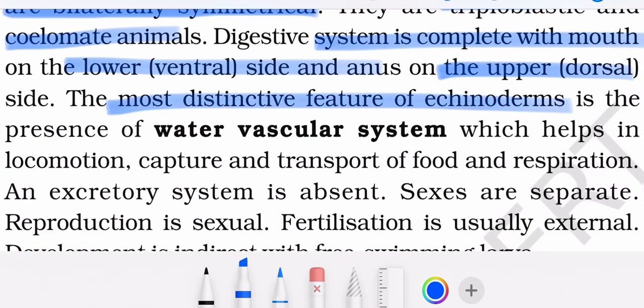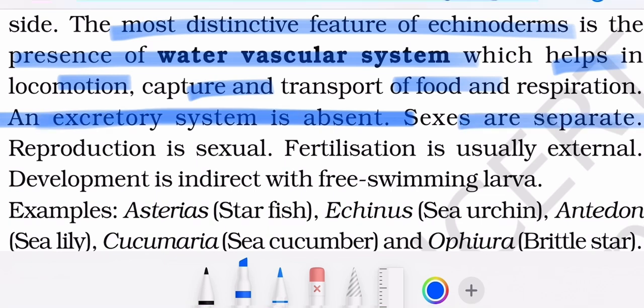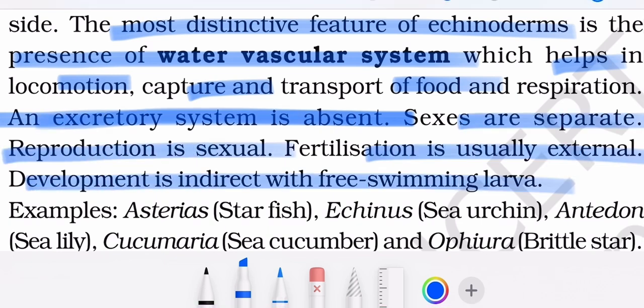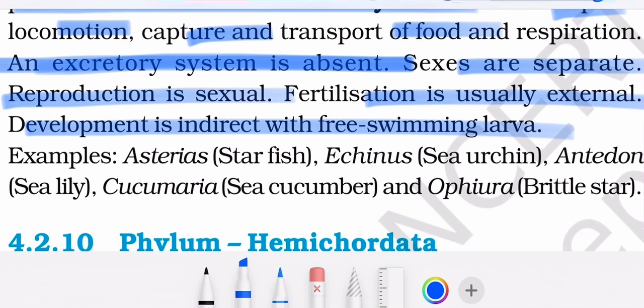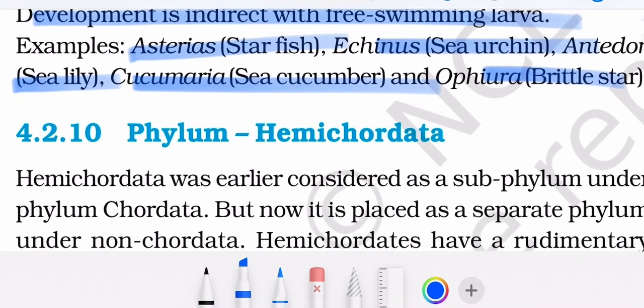The most distinctive feature of echinoderms is water vascular system, which helps in locomotion, capture, transport of food, respiration. Excretory system is absent. Sexes are separate. Reproduction is sexual. Fertilization is usually external. E for echinoderms, E for external. Development is indirect with free swimming larvae. Examples: Asterias, starfish, Echinus, sea urchin, Antedon, sea lily, Cucumaria, sea cucumber, Ophiura, brittle star.